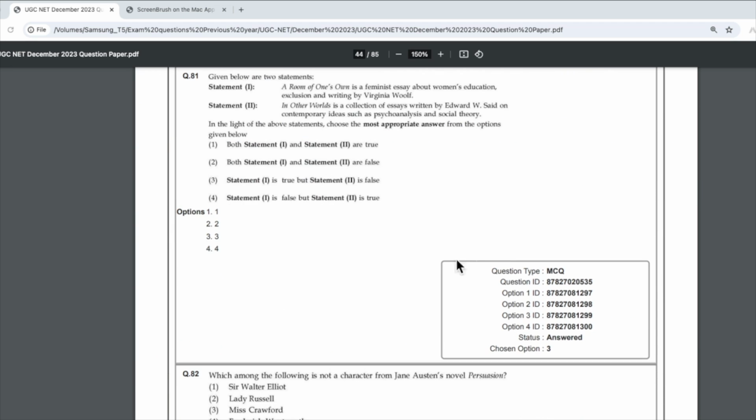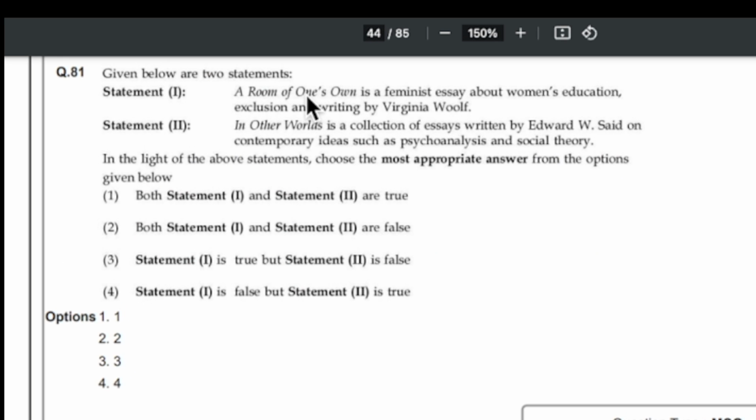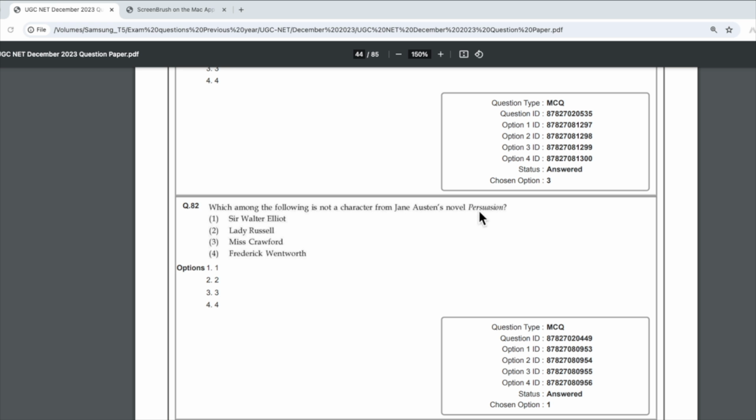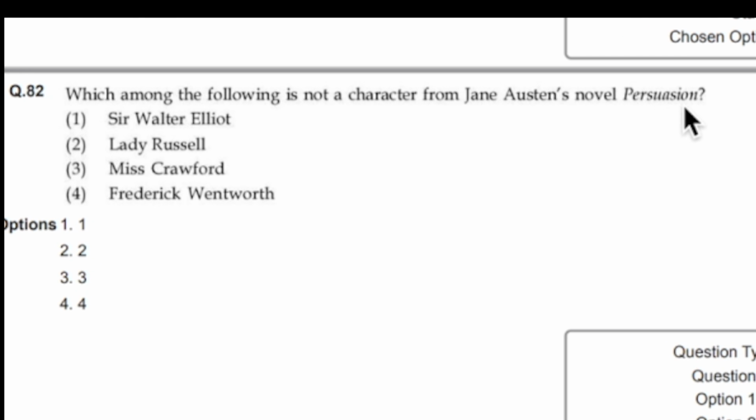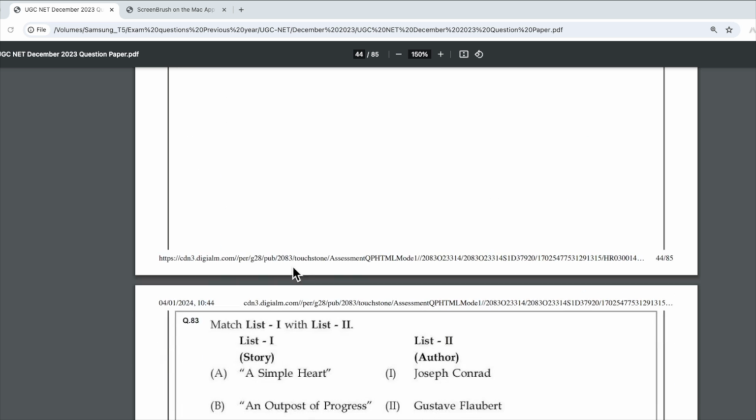Then we have A Room of One's Own. You have to study this. Summary will do the work, and here also summary will do the work. Here also summary will do the work, but it is always suggested that you study Jane Austen in detail. At least 2 or 3 important works of Jane Austen you have to study in detail. But again, if you have read the summary once, twice or thrice, you can answer this question also. Let's move on to the next one.